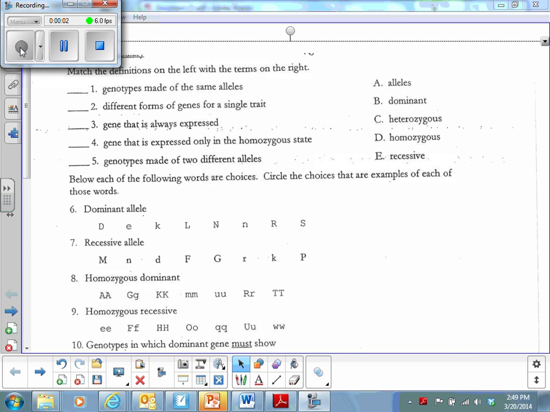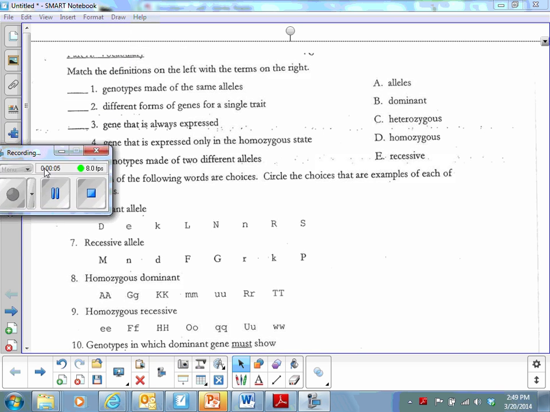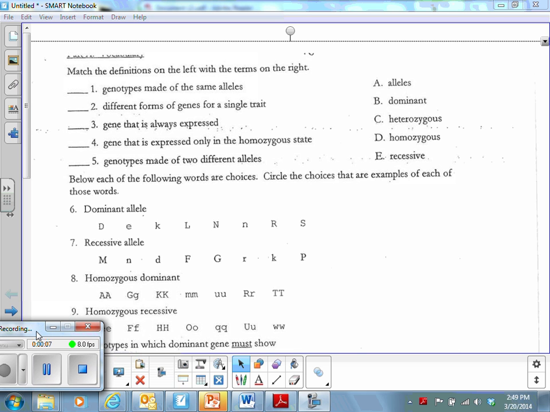All right, guys, here goes my attempt at doing this recording thing. So this was the baby steps homework to kind of get you started on everything. The first section was just doing matching definitions.